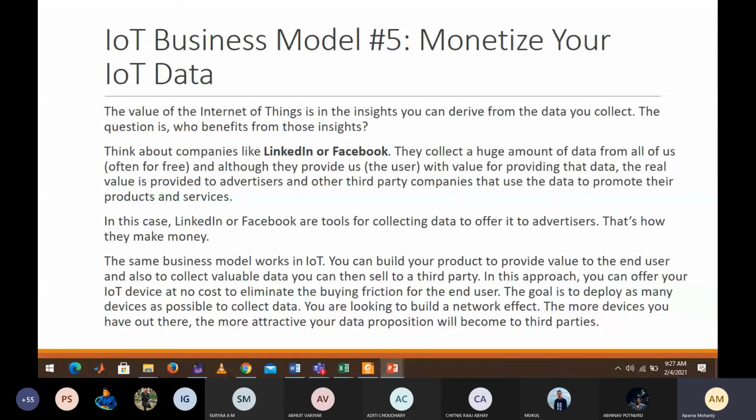Suppose you are searching for some particular jewelry or dress material, or schools, accordingly that particular item will pop up for you. That's because Facebook shares your interests, whatever you are searching, with the third party, so the third party can share their information with you. That's the way they monetize your IoT data. All your data will be monetized using the third party.